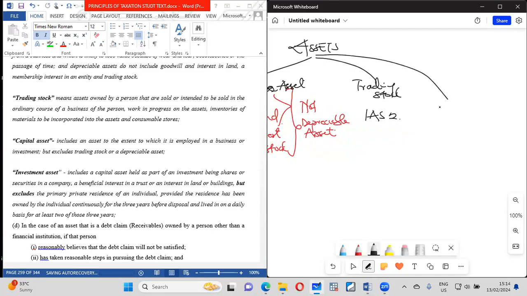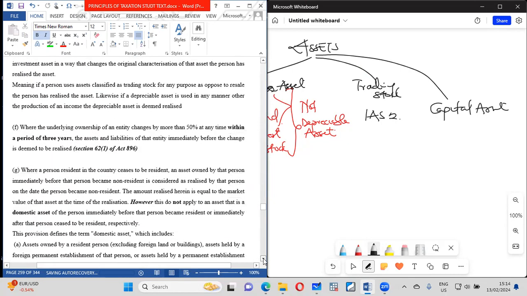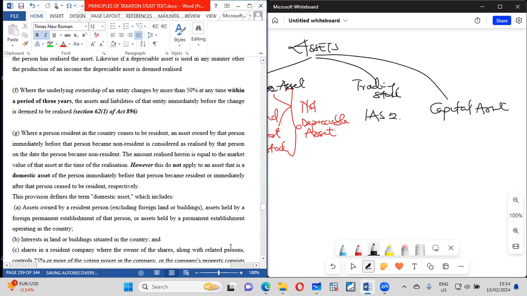Capital assets are those employed in business or investment, and investment assets include capital assets held as investments, like shares and all those things. So you know the various types of assets. Get to know these ones.